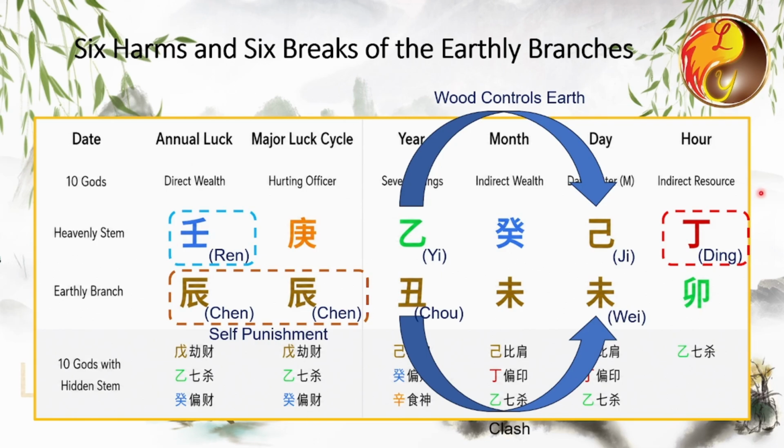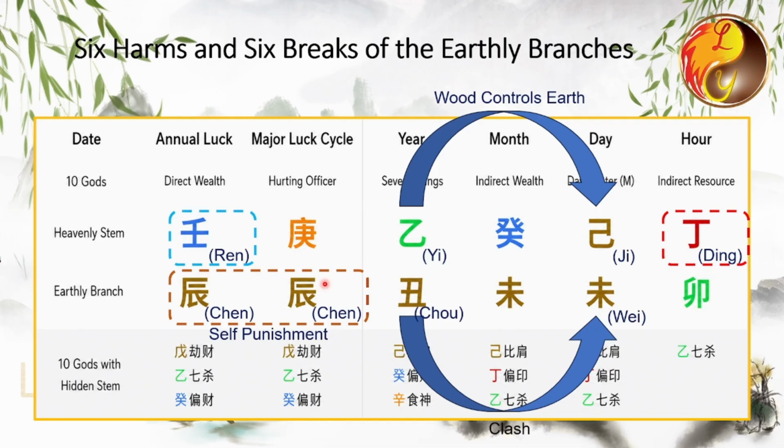The hour stem, Ding fire, combines with the annual stem, Ren water, forming a Ding and Ren combination into wood. This wood is also the 7 killings to the day master Ji, earth. The earthly branch Chen in the major luck cycle meets the Chen of the annual branch, forming Chen Chen self-punishment.